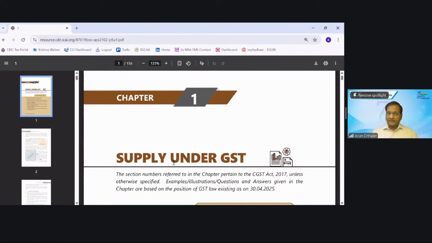So today is the revision of three topics. The first topic would be the supply under GST, then we will move to the charge, and then we will move to the place of supply. As we know, all three are very important chapters. So we will divide equal time, almost 1 hour 45 minutes, approximately 45 minutes to 1 hour. We will discuss each chapter.